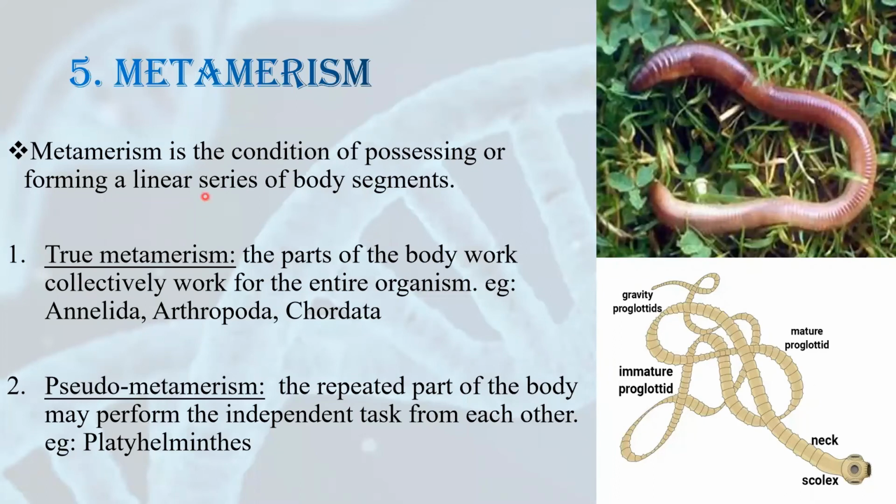The fifth basis of classification is metamerism. Metamerism is the condition of possessing or forming a linear series of body segments. You all have seen an earthworm, and you can also see it in this diagram. This is a real picture of an earthworm. Earthworm consists of many segments, around 100 to 120 segments, and these segments are external as well as internal. So earthworm shows external and internal metamerism, or we can say it shows true metamerism.